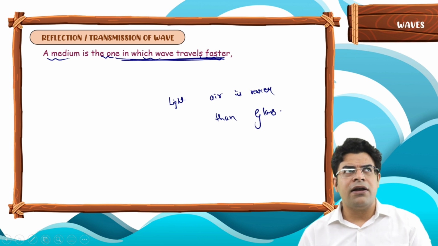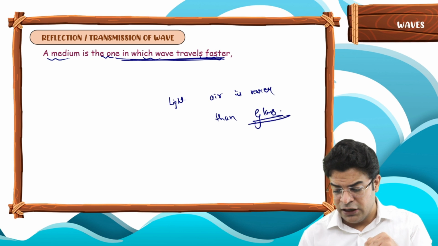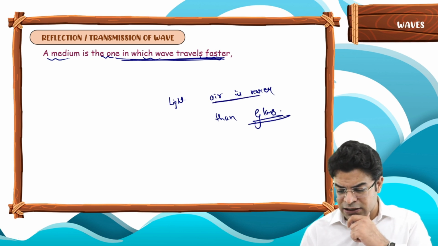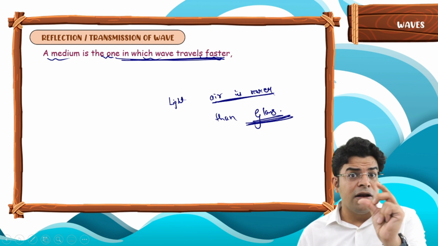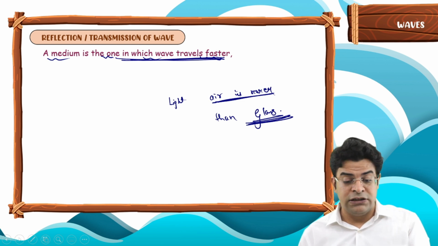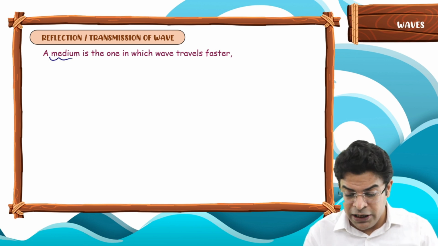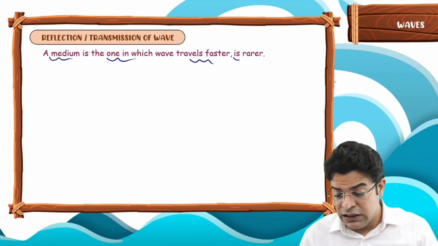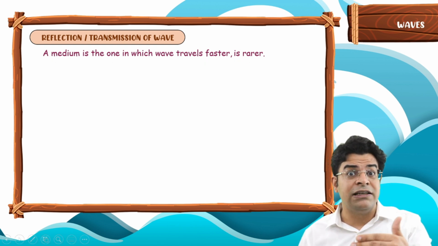Light travels fastest in vacuum, then in air, and then in glass, and we say that air is rarer than glass. So remember that inside a rarer medium the wave travels faster. A medium in which the wave travels faster is the rarer medium.